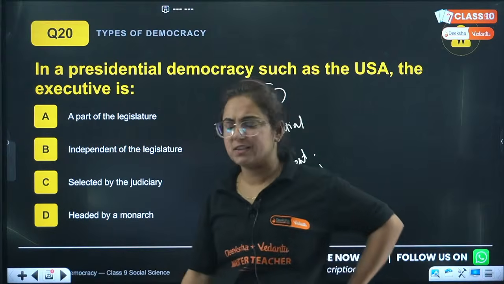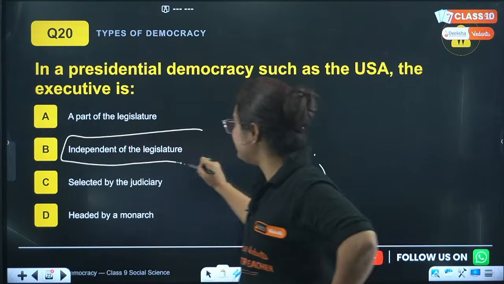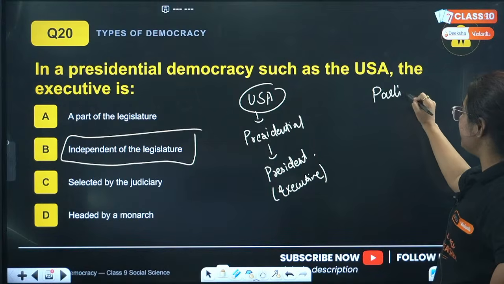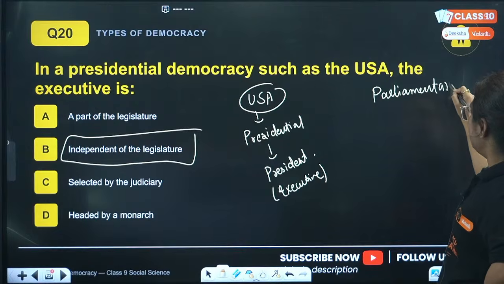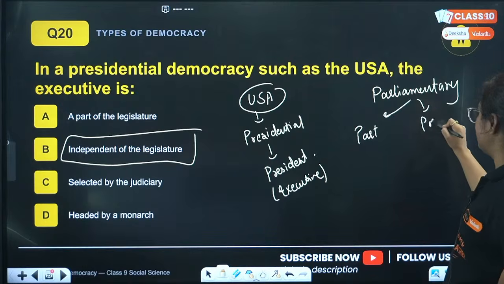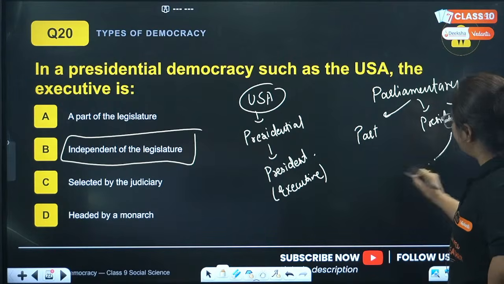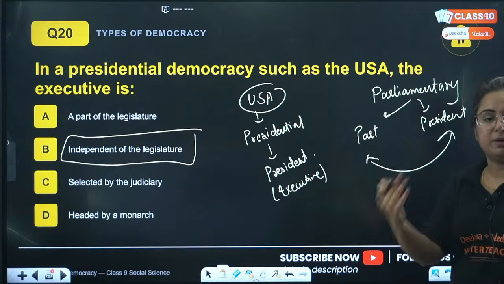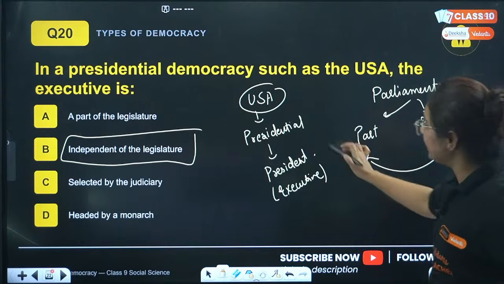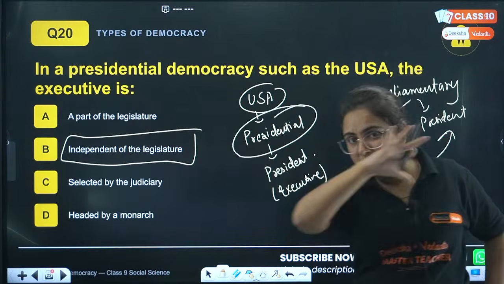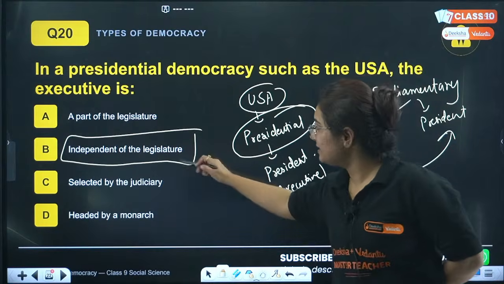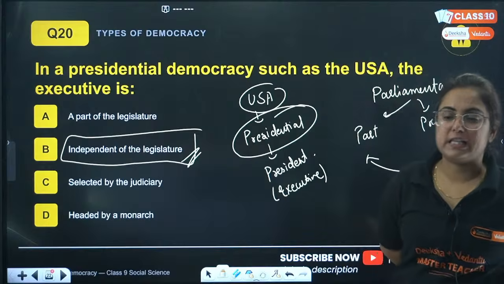Achha, I got the answer. Arey beta, this is independent. That is the reason we are following a parliamentary form of government, in which we have the Parliament of India and then we also have the President. But both of them are accountable to each other. Here the president has nothing from the legislature. The president has different rights. So hence the answer is independent of the legislature.